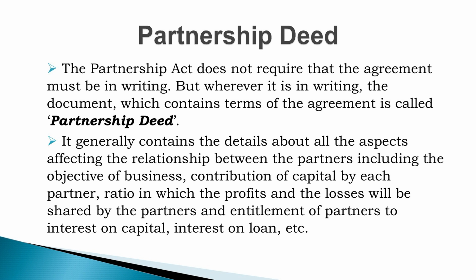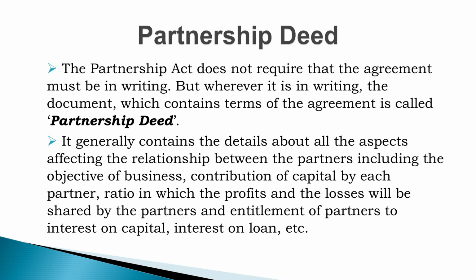Everything they will decide and agree upon. Remember, all the partners are not related naturally. There is a contract relationship among them. So, everything is to be written in a document which is known as partnership deed.